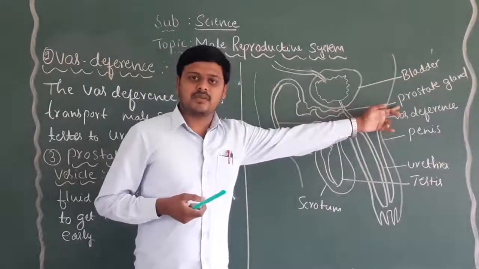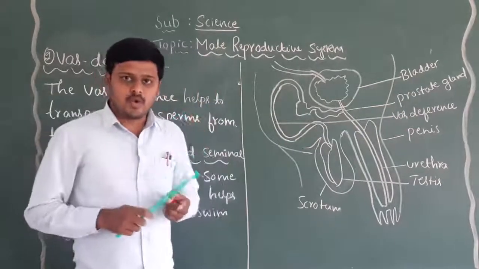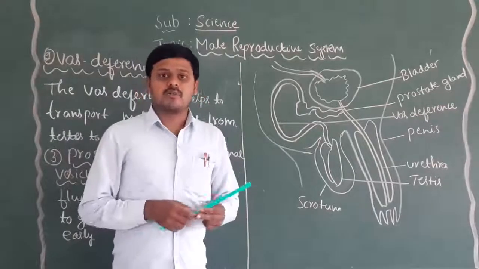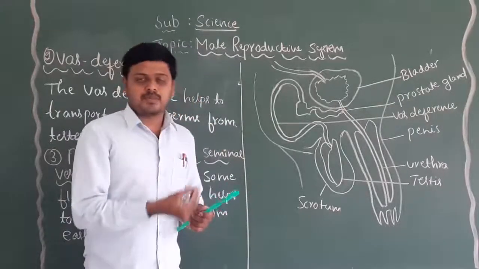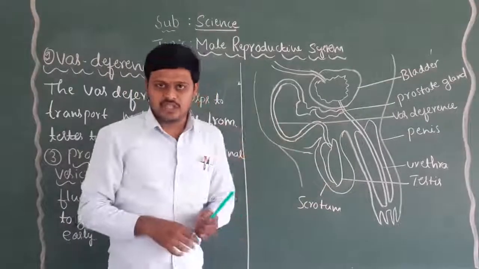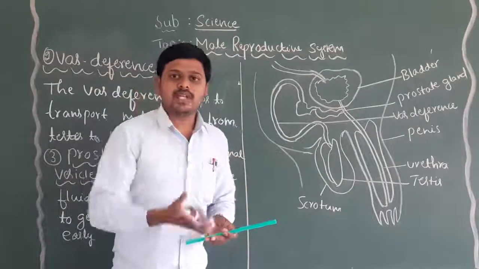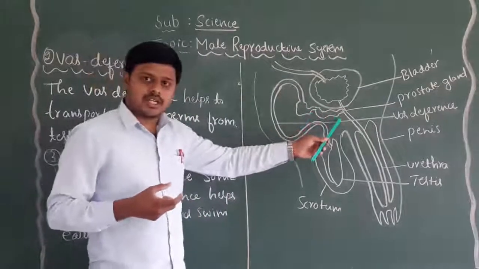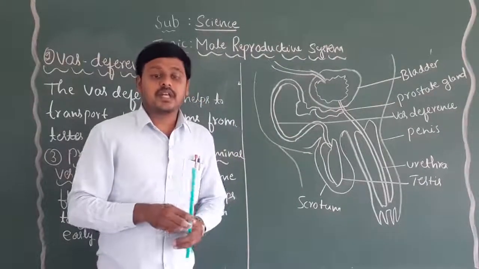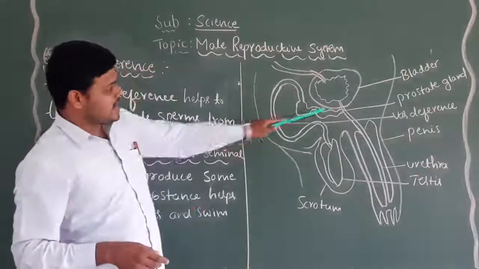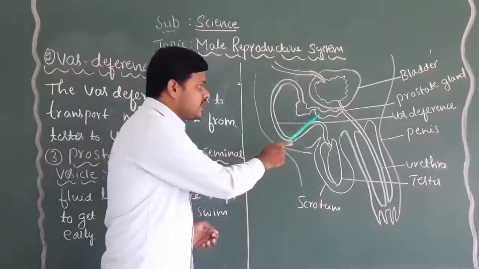Prostate gland and seminal vesicles produce fluids that contain a rich amount of carbohydrates, glucose and some enzymes, which are very helpful for the survival of the male sperms up to fertilization. Whatever nutrients the male sperms require till fertilization are supplied by the prostate gland and seminal vesicle.